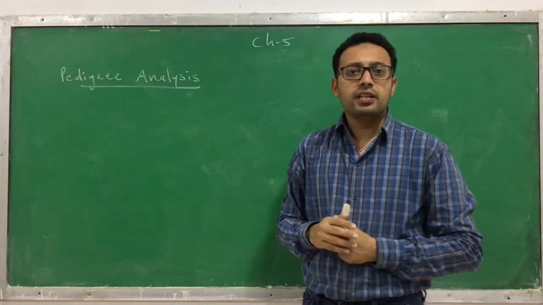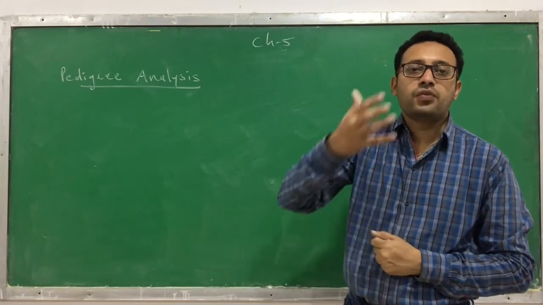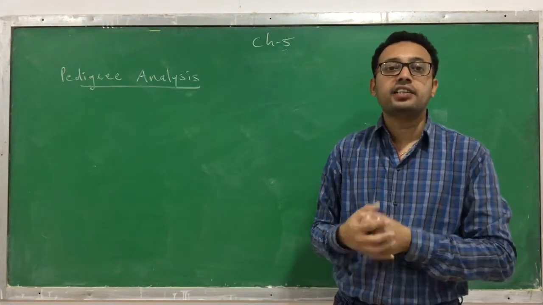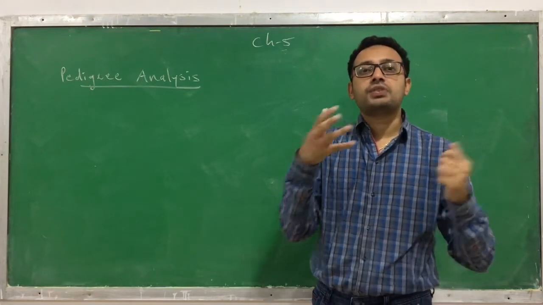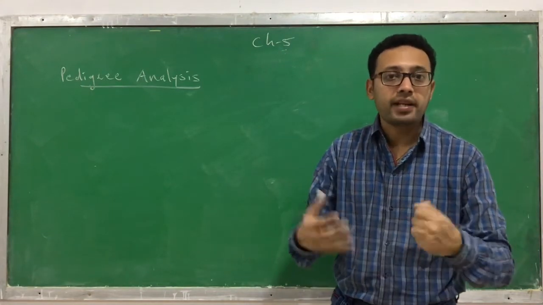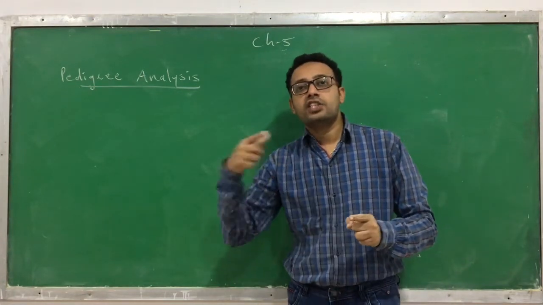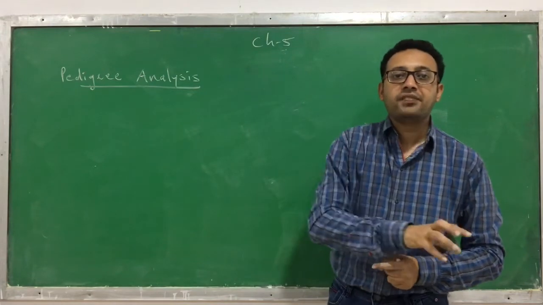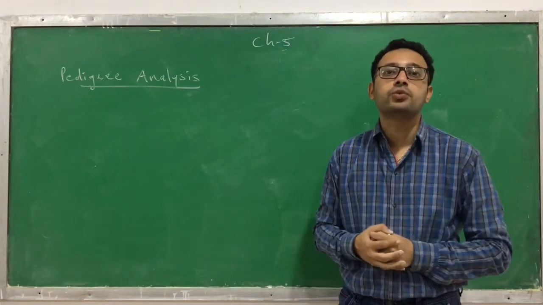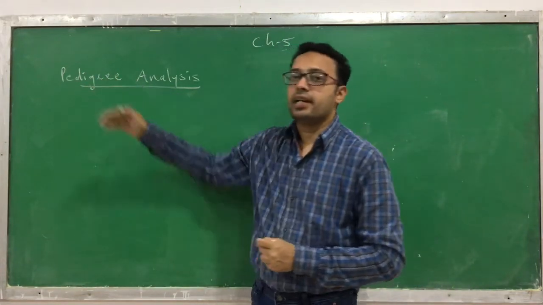All of you know that there are a few genetic disorders which are transferred from a parent to an offspring. Or there are a few characteristics and traits which also transfer from parents to an offspring. You know that you have a characteristic like your parents. So from your parent, what are the chances that the specific characteristic is transferred to you? How can you come to know that? That is going to be learned with pedigree analysis.